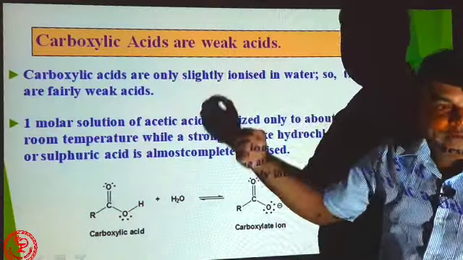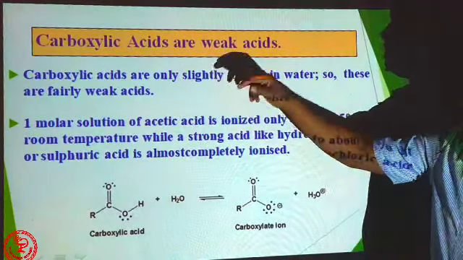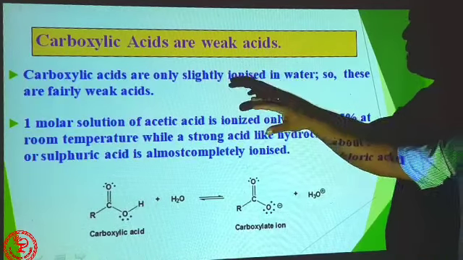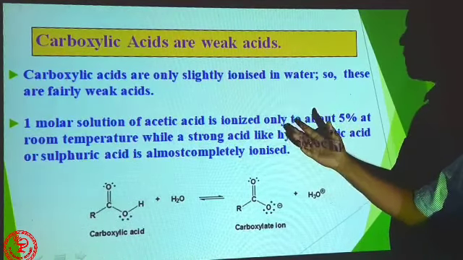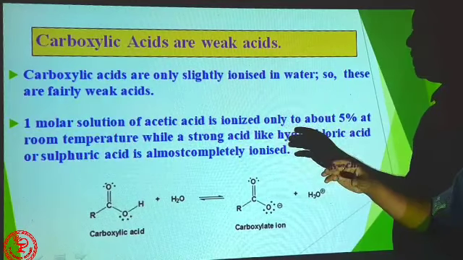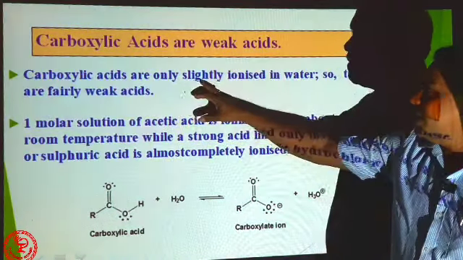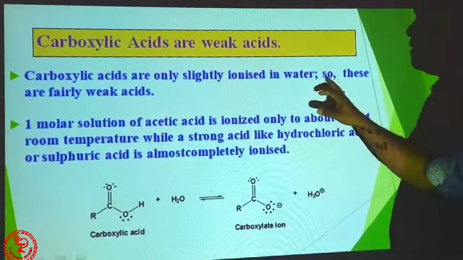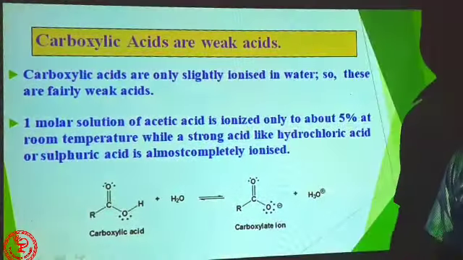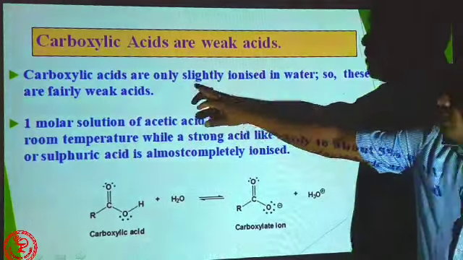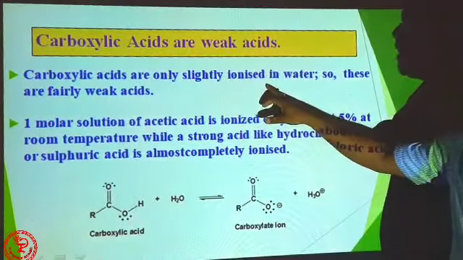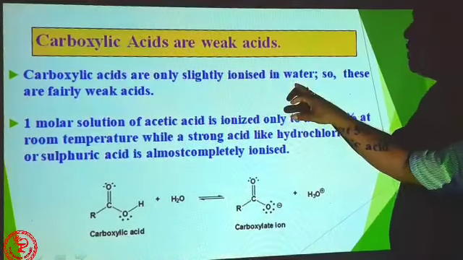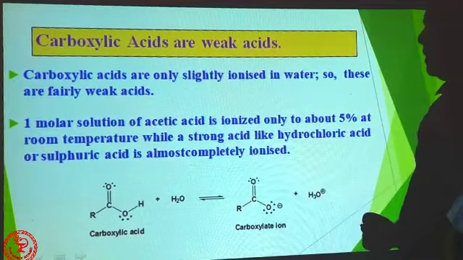Now come to the topic: carboxylic acids are weak acids. Why weak acid? They are not as strong as sulfuric acid or nitric acid. Carboxylic acids are only slightly ionized in water, not completely ionized. So these are fairly weak acids.